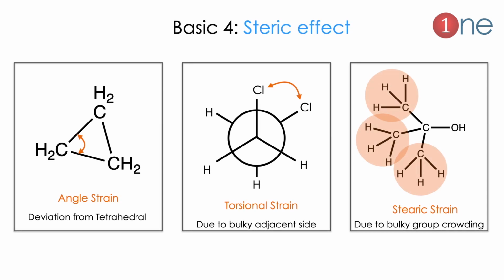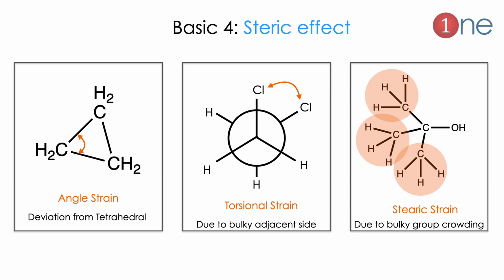Next basic will be steric effect. Steric effect normally comes from the bigger groups. It is like big groups are competing for space. So it can come from the origin of bulkiness. It can be of three types. One is angle strain. Angle strain means you are forcing a particular group to a particular angle.